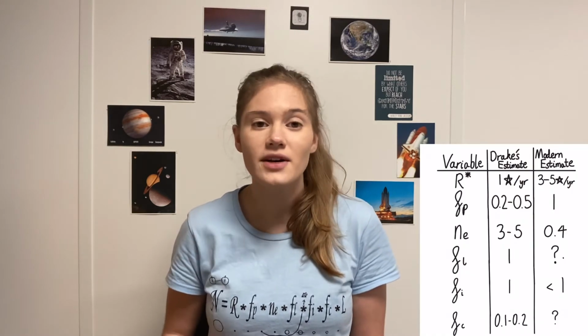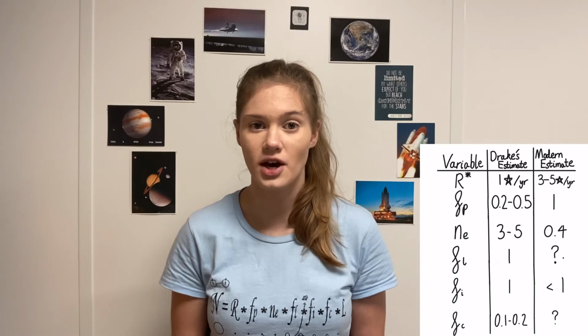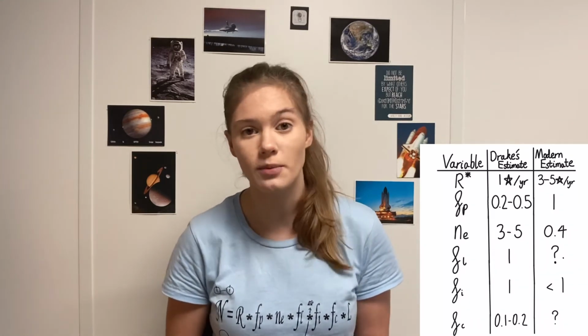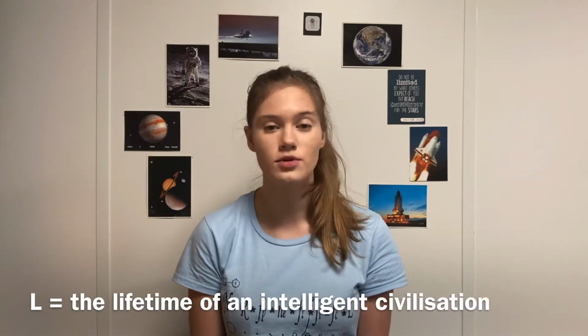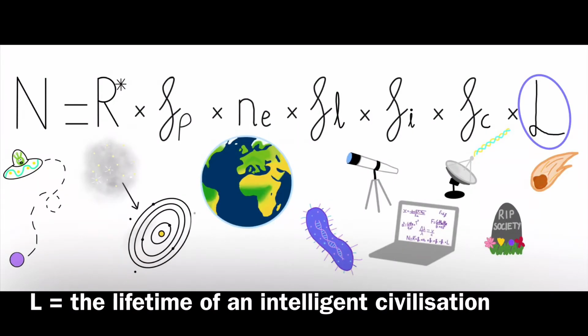And as communications can only travel at the speed of light, the number of detectable species is limited. However, it's possible that civilizations could have developed earlier in time, so if they continue to survive, they will have been transmitting for a much longer period of time. How long they're able to transmit for is encompassed by the final variable L, the lifetime of an intelligent civilization.